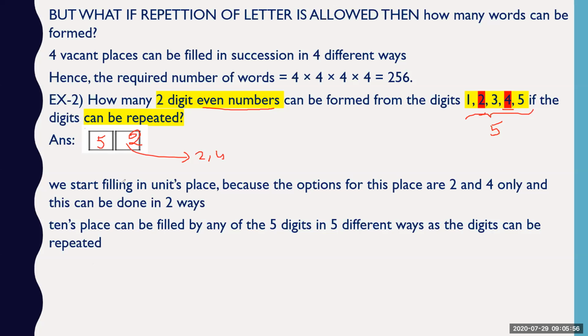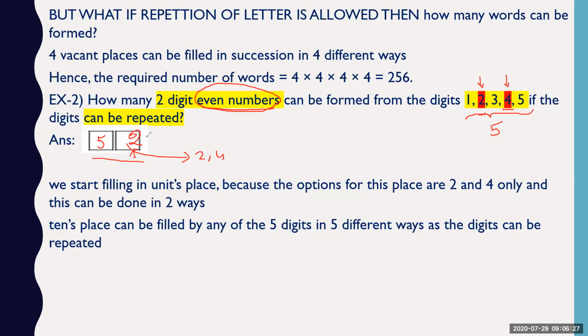But why? Because they're talking about even numbers, you have to first focus upon the unit place. If this place cannot end up with 2 or 4, then whatever two-digit number you are forming cannot be an even number. That is why first you have to focus upon the unit place. So in the unit place you have only two numbers, 2 and 4, which are even. So you have two options.